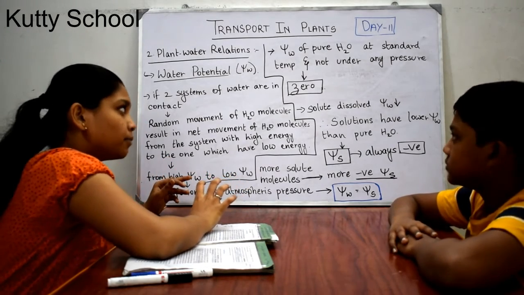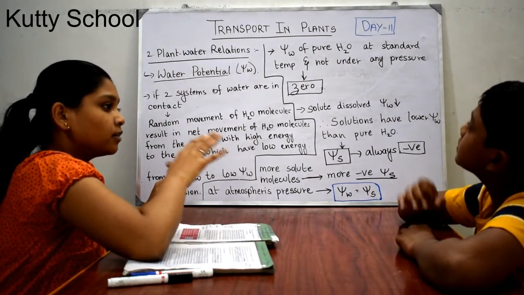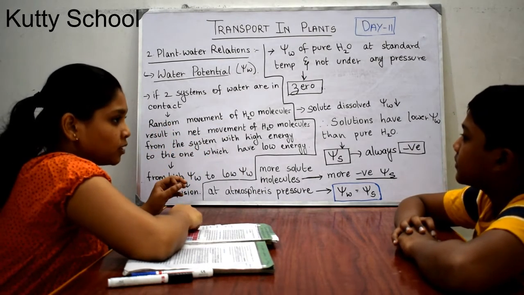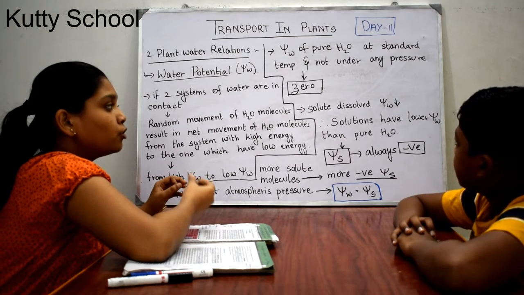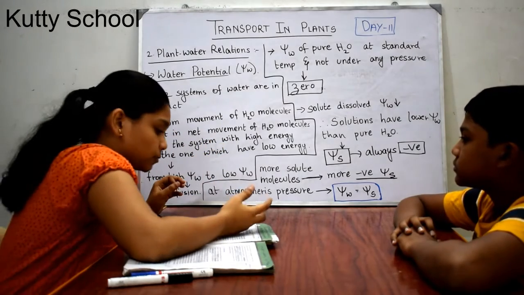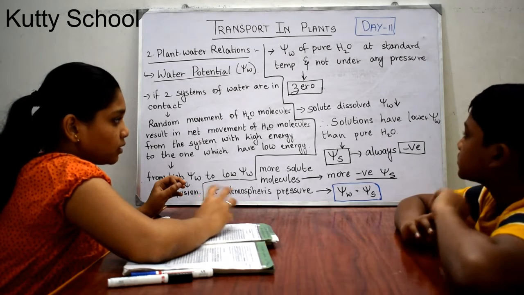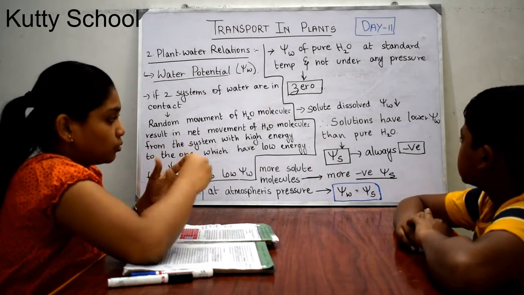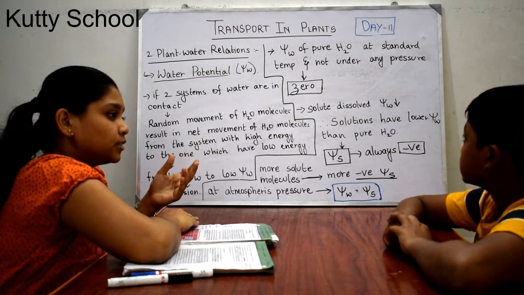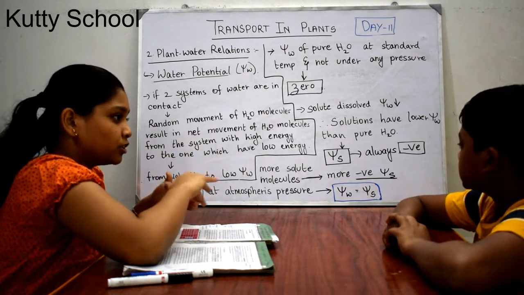So at standard temperature and not under any pressure, the water potential of pure water is 0. When some solute or substances are dissolved in pure water, the water potential decreases because some solute is there. Then the random movement of water decreases. So therefore the water potential decreases.